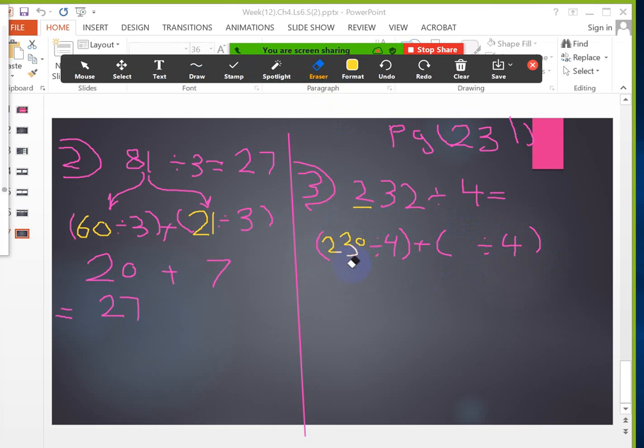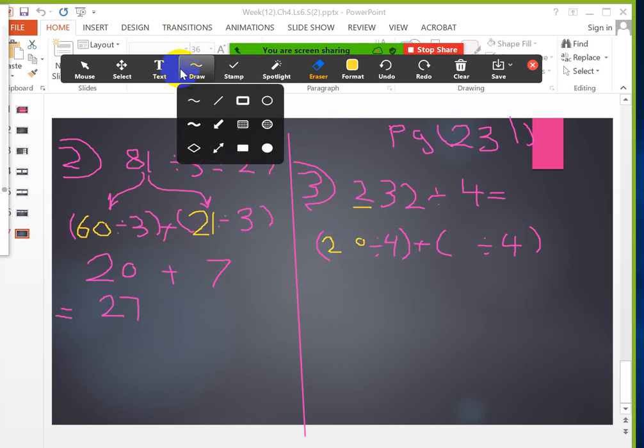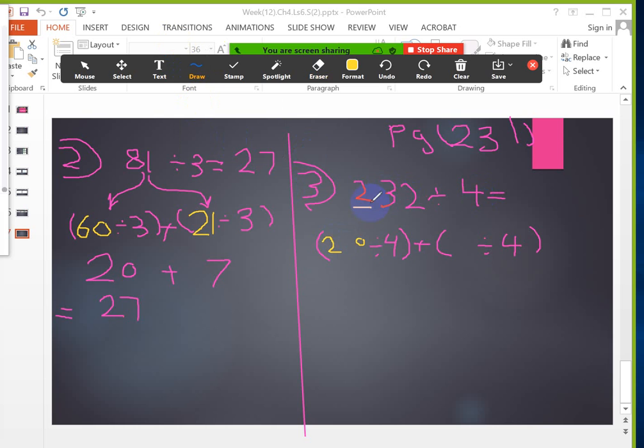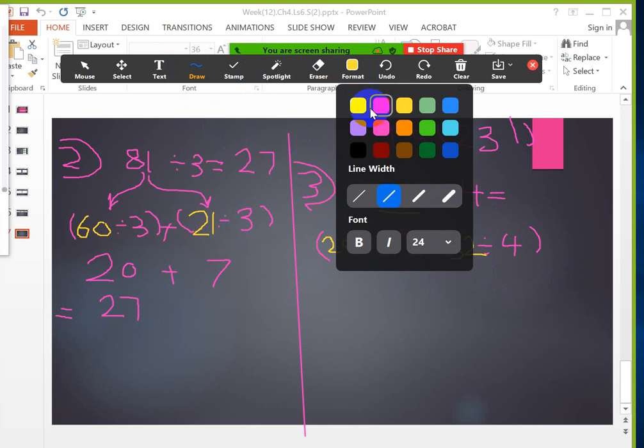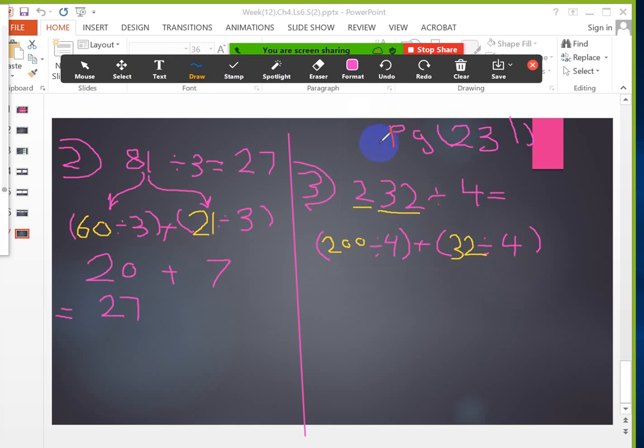So I can't choose those numbers. What I will choose, look, I will take the 2 in the hundreds digit and take 200, and take 32 here. Look, those 2 numbers are able to be divided by 4. So I can divide 200 by 4 and I can divide 32 by 4. Thank you so much, Kinsey.